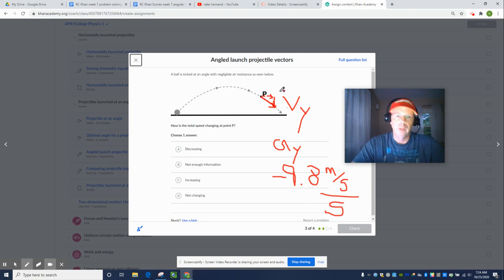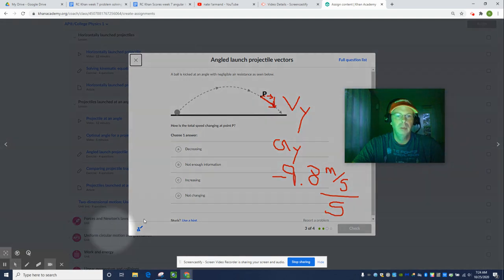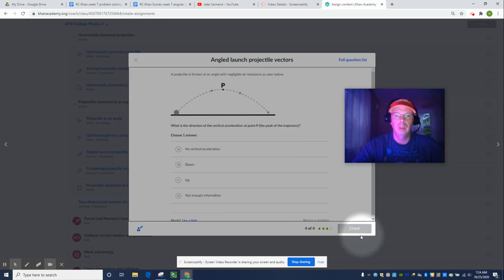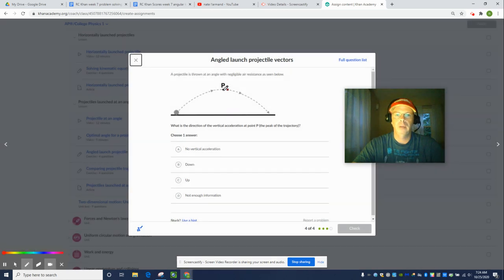So the speed is changing because the speed is the combination of this constant horizontal velocity and this accelerating vertical velocity. So now, hang on, it is increasing because we're on the post-apex portion of the trajectory, I guess I should say. Projectile is thrown at an angle with negligible air resistance. Okay, what is the direction of the vertical acceleration? So we just had this chat. The vertical acceleration is down because the net force is down, and that's where this whole conversation is going.